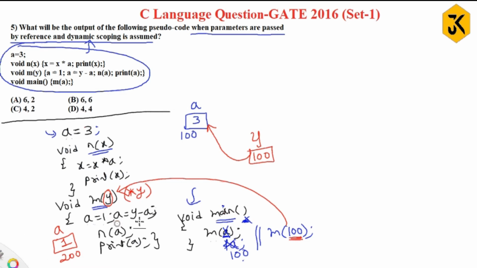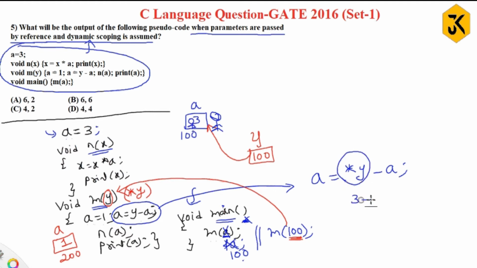Now a equal to star y minus a. This statement I can write like this: local variable a equal to star y minus a, because y is a pointer. What is star y? Y is 100, so I am waiting at this particular location, and star y means I will go inside and get its value. Star y value is 3, minus the local a value, which is 1. So a equal to 2. That 2 is updated in the local a variable.